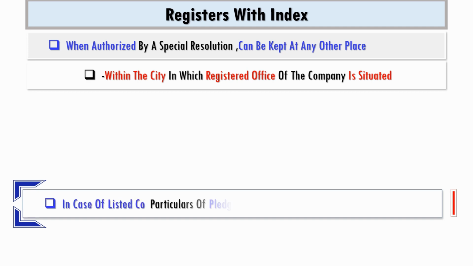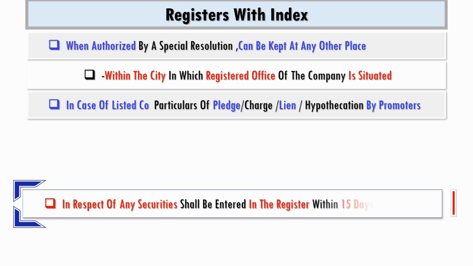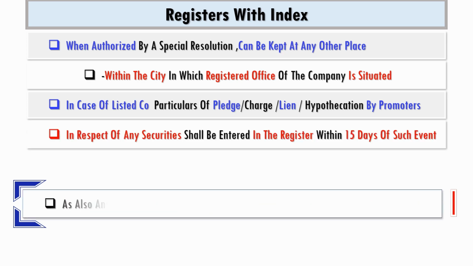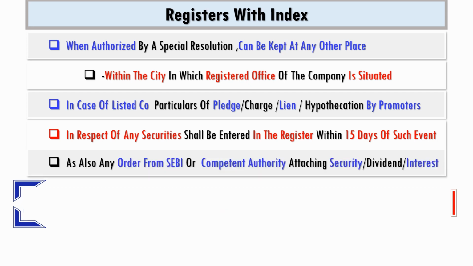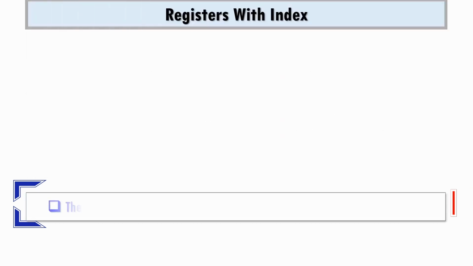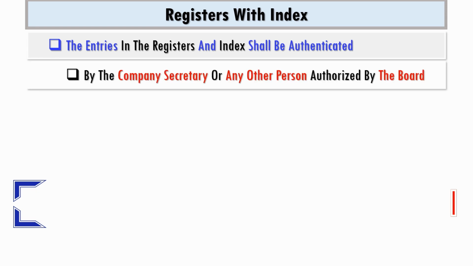In case of a listed company, it shall also record pledge, charge, lien or hypothecation by promoters within a period of 15 days of such event. It shall also record any order from SEBI or competent authority attaching security, dividend or interest. It is required that the entries in the register and index shall be authenticated by the company secretary or any other person as authorized by the board of directors.